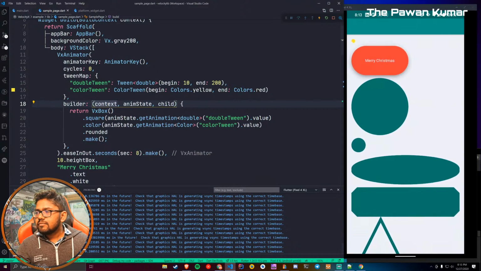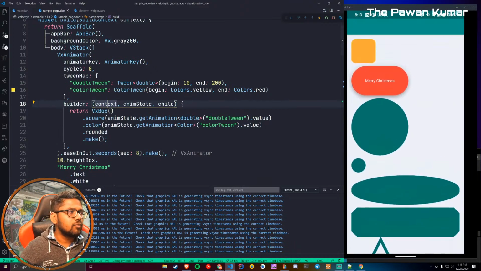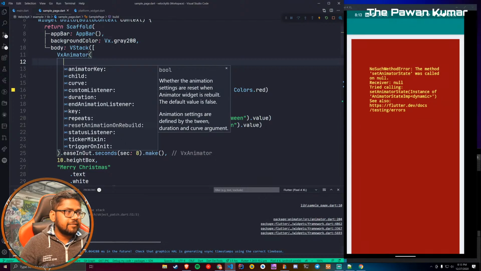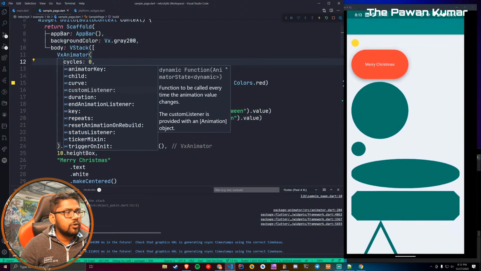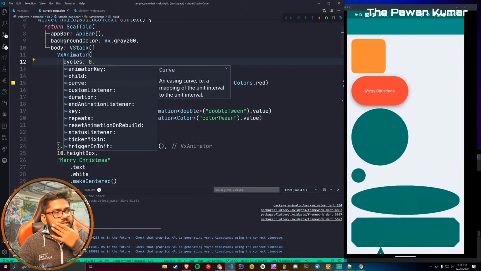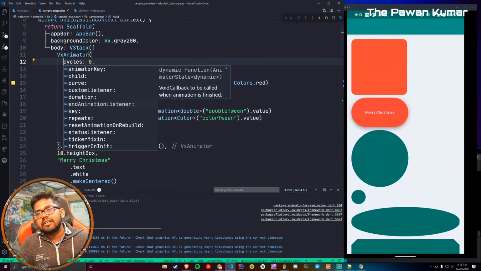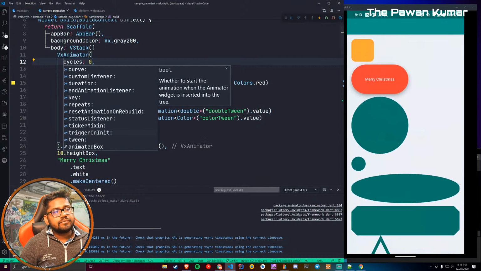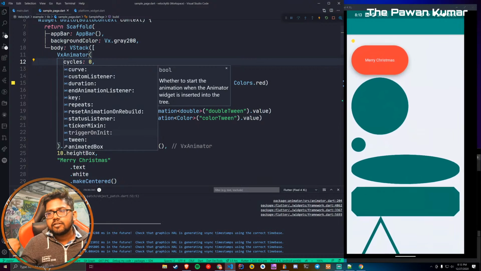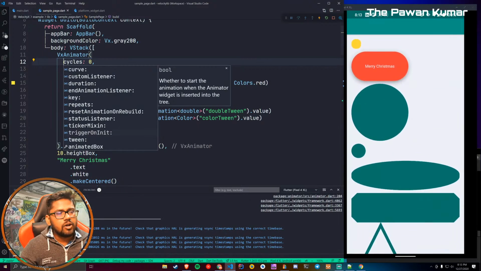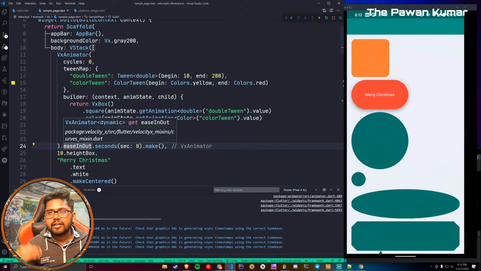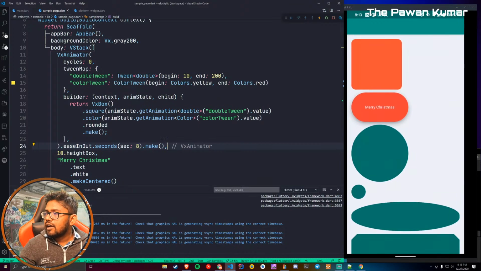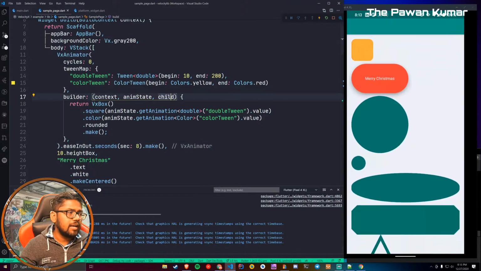Okay, now anyone else who wants to ask any question about these things can ask, or I will move to the backend part, which I know a lot of you might be waiting for. Again, if you see the properties, there is curve, custom listener, repeats, how many times you want to repeat it. You can see there is a trigger on init, if you want to trigger it on init or not. All these things you will find here, and you can go inside the source code and check if you want to do anything like that. I don't see any question about it anymore, so I'll move further.